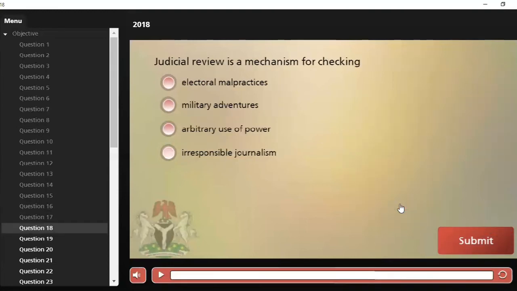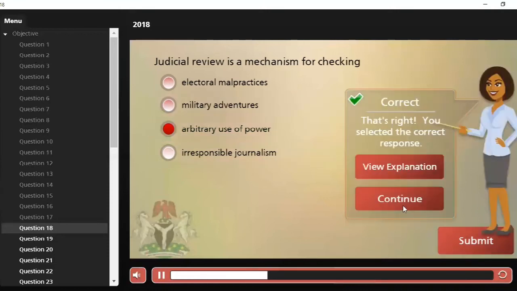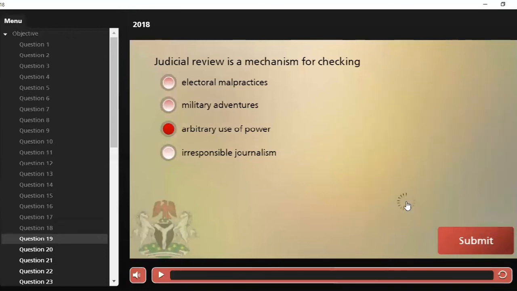Judicial review is a mechanism for checking A. Electoral malpractices, B. Military adventures, C. Arbitrary use of power, and D. Irresponsible journalism. Our correct answer is C, arbitrary use of power. For when power is not used the way it should be, judicial review comes in. Okay? Let's move over to the next question, number